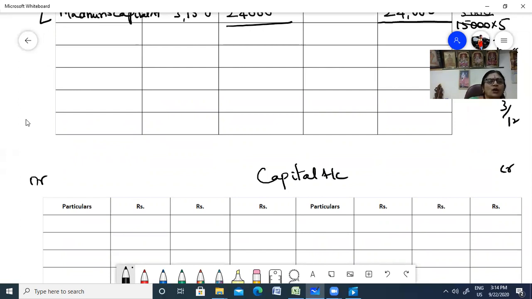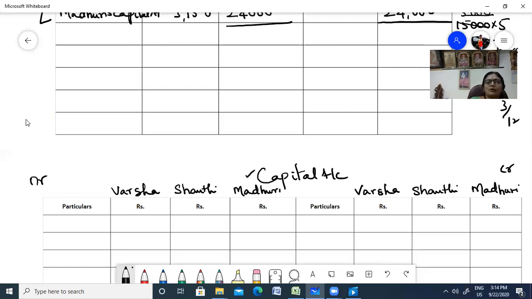Varsha is one partner, the second partner is Shanti, then Madhuri. Put a tick here. She's no more. We have to settle her account.